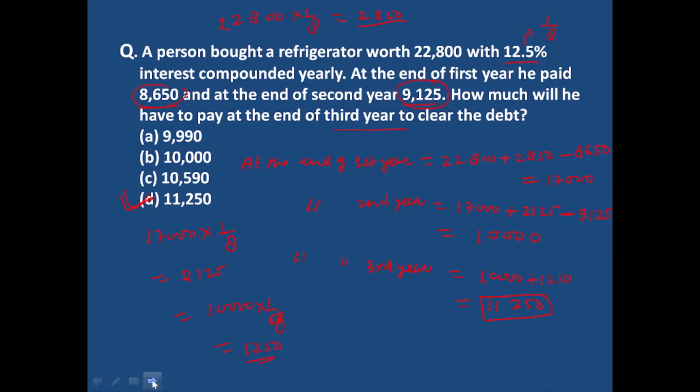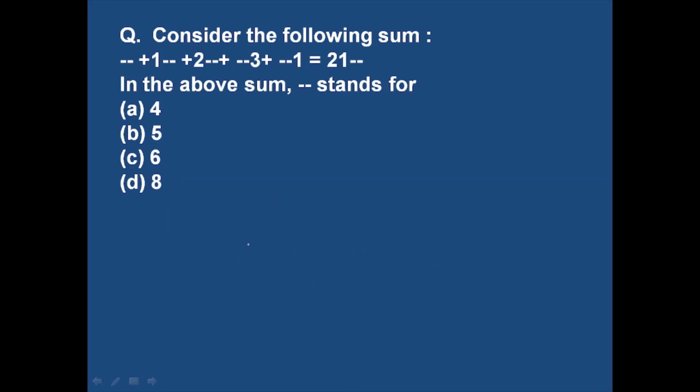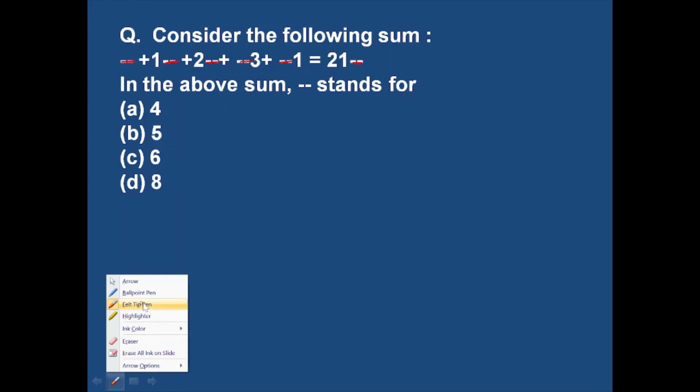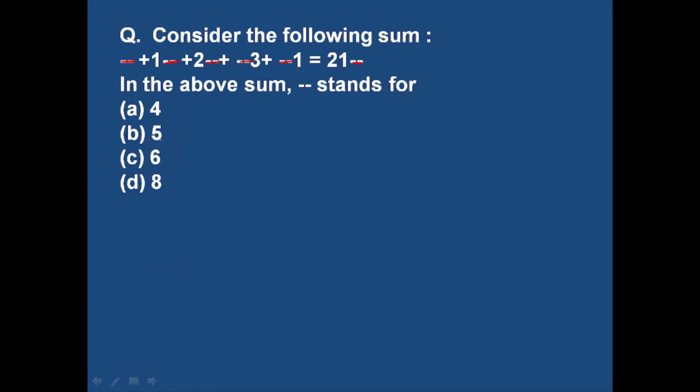Okay, clear? Now the next question. There are dotted lines, vacant places, along with these numbers. We have to find out of these four options which number will be there so that this equation becomes complete.